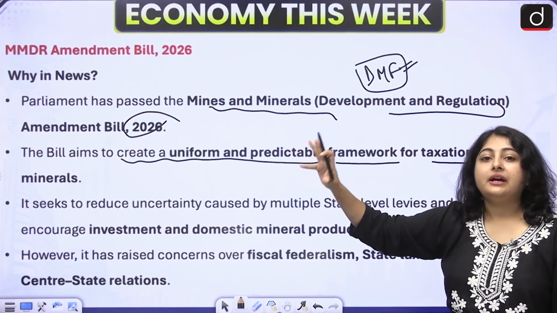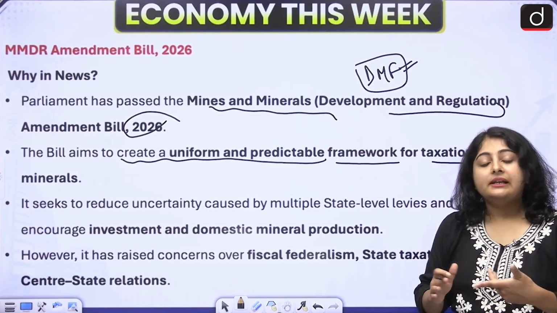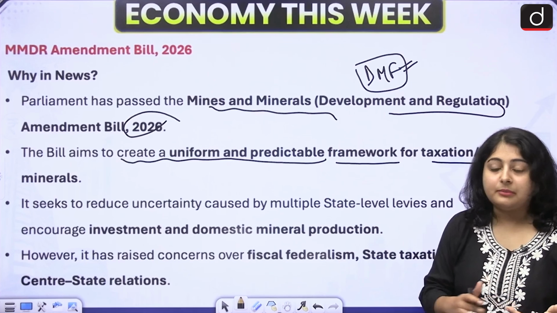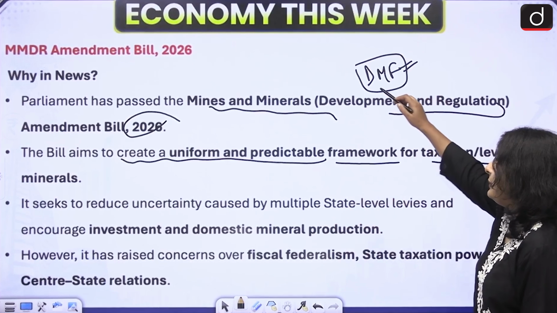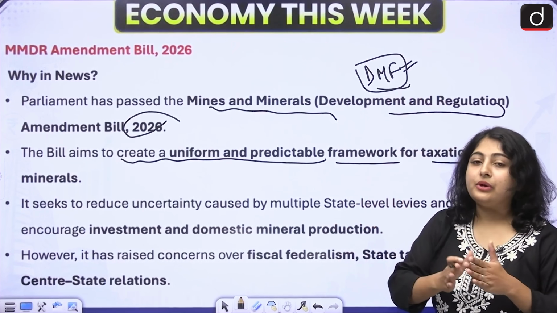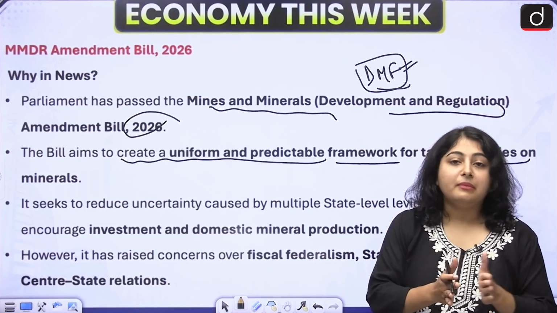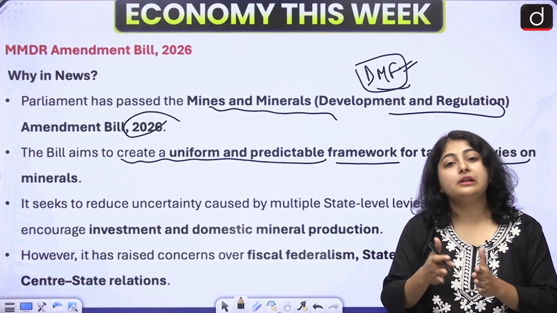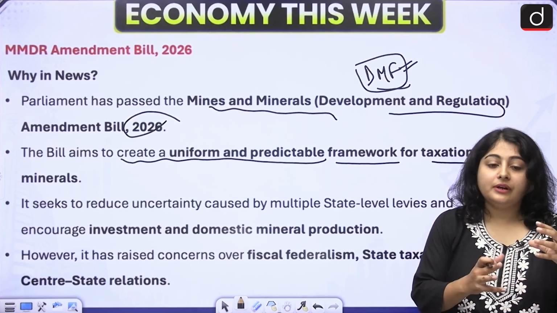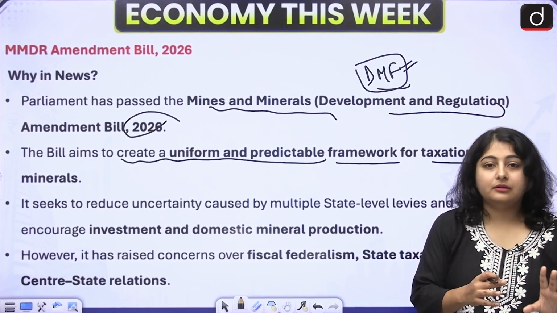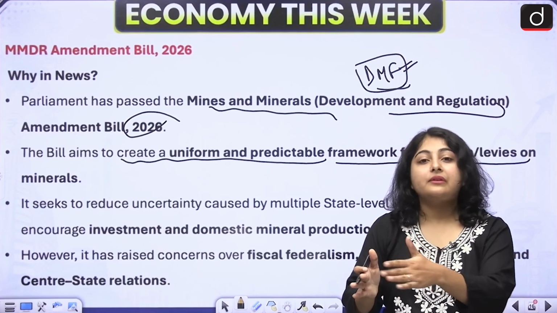This is a very old act, the MMDR Act 1957, but the government has made amendments from time to time. Last year, in 2025, the government also made certain amendments. So we will discuss the recent amendment made in 2026. The District Mineral Foundation was made under this act. It is for people who live near mining areas, because mining has certain environmental consequences as well. To protect and take care of those people, DMF was created, where a certain amount is added to that foundation in order to help the people living in mining-related areas.